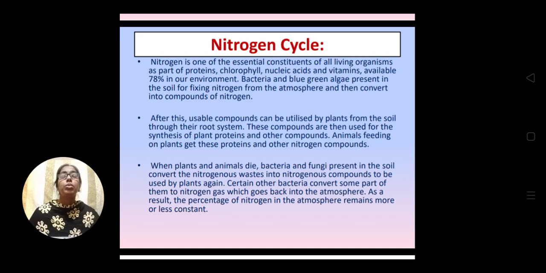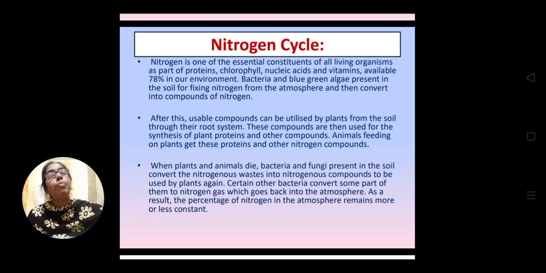Okay, so now how does this nitrogen cycle work? Again, the nitrogen has to go back to the atmosphere. It comes from the atmosphere, cycles through the living organisms, then again goes back to the atmosphere. So that's why it is known as the nitrogen cycle.